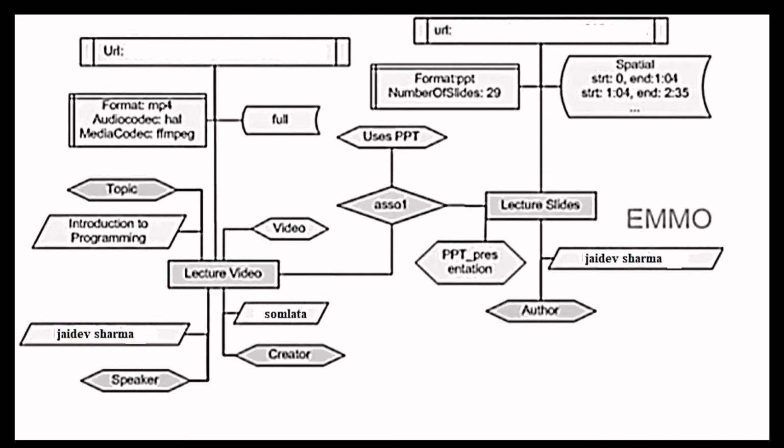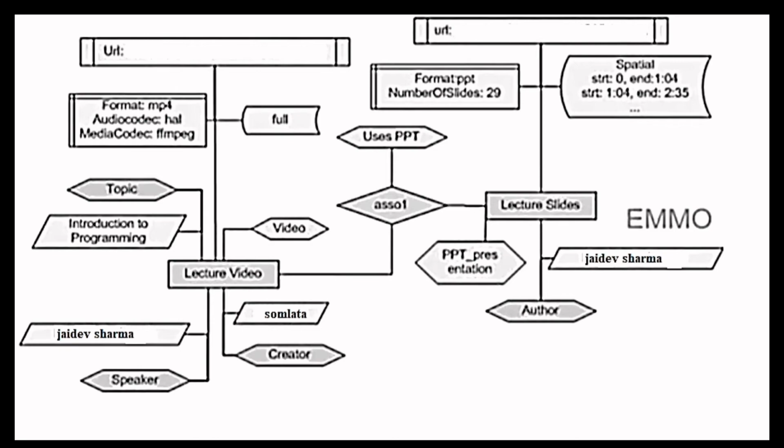Similarly, we can see here the PPT, when converted into slides, has certain attributes such as who is the author of the presentation, which is given here, what type of presentation it is, what is the name of the presentation, how many slides it has, what is the starting time, what is the ending time, and other attributes such as its URL attached with the slide. This gives us an easy approach to build an ER model for such a multimedia database.